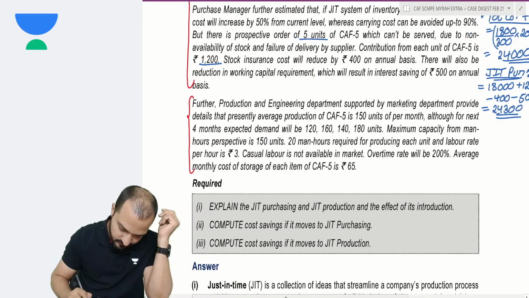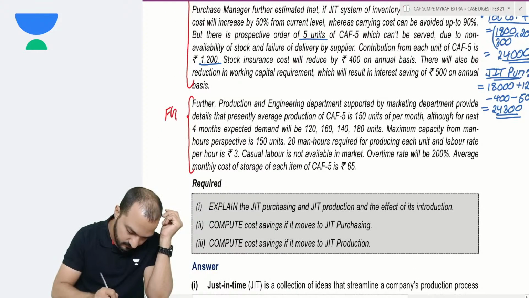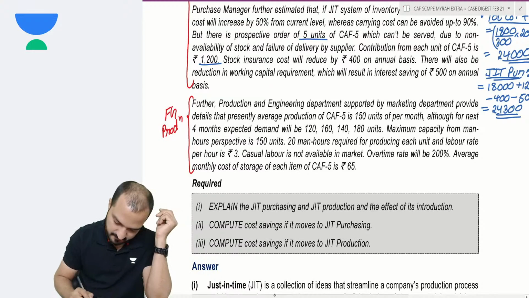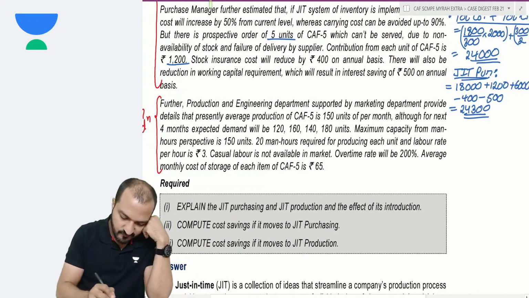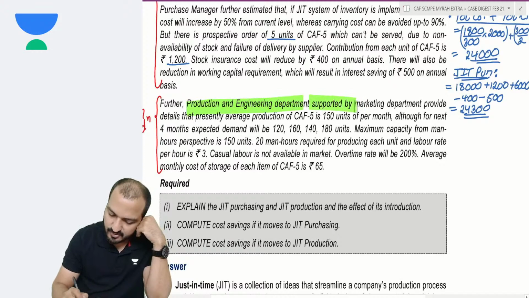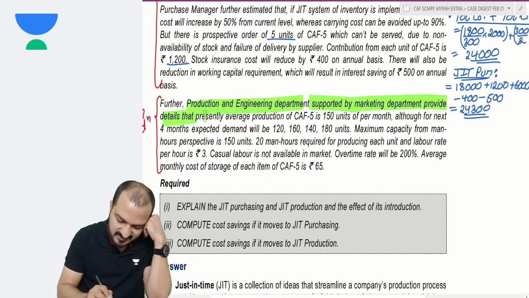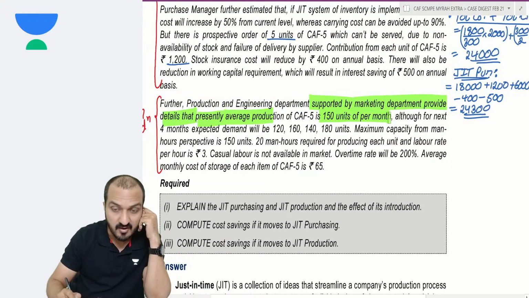This paragraph here pertains to finished goods production. Further, production and engineering department supported by marketing department provided details that presently average production is 150 units per month.